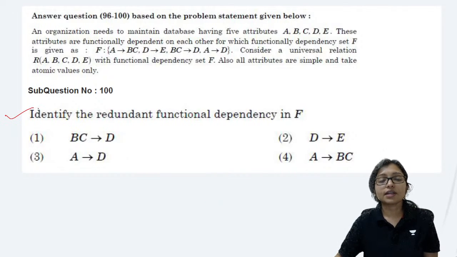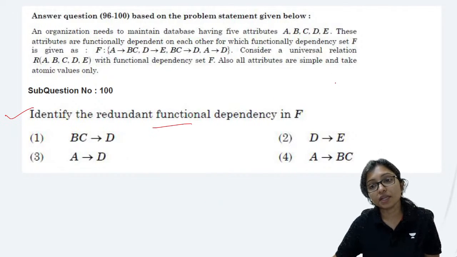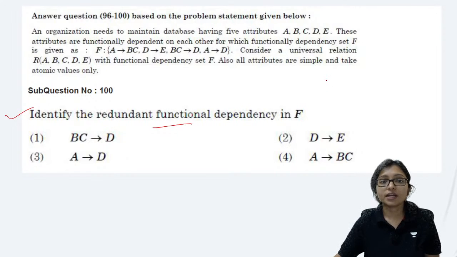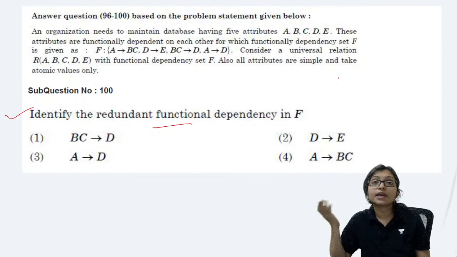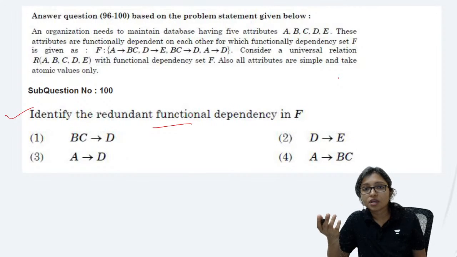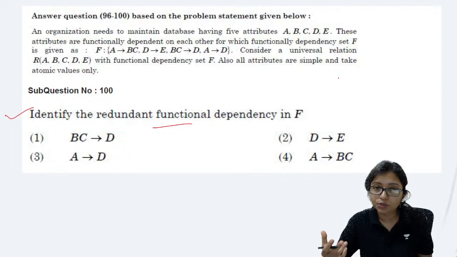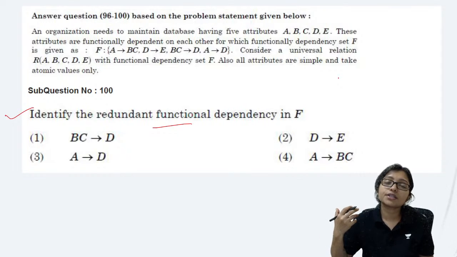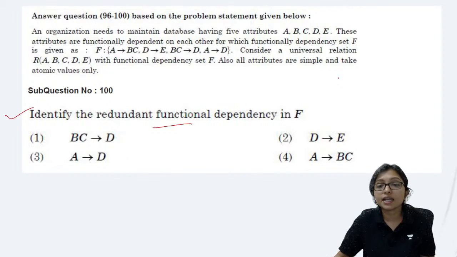Now identify the redundant one. It is the part of minimal cover. How to find out the minimal cover? To find out the minimal cover, first of all we have to remove the redundancy. It can be some redundant attribute. It can be some redundant dependency also. So which one is redundant here? That is what we have to check.